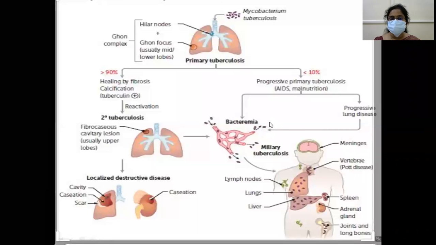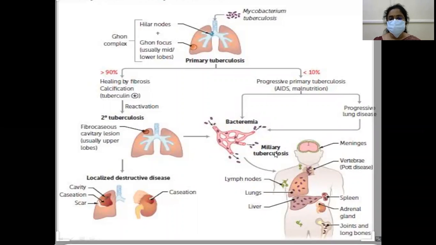So this is the course of tuberculosis: primary tuberculosis, reactivation secondary tuberculosis, and progressive primary tuberculosis leading to miliary tuberculosis or infecting any particular system. I hope this slide is clear to you. It may look like a very busy slide, but if you follow it, it is really very easy to understand the course of infection.